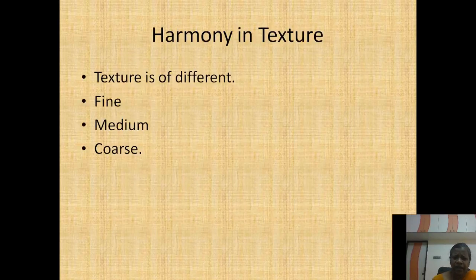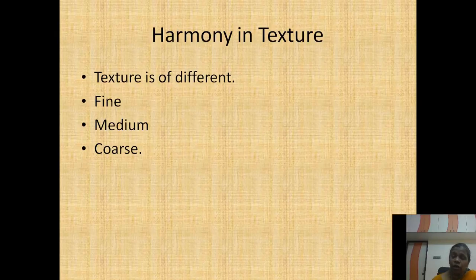Okay, ma'am. Next we are going to see harmony in texture. Texture is of different types: fine, medium and coarse. When you decorate a home or select furniture, tables, etc., fine will go well with medium, and medium will go well with coarse. Fine and coarse will not go well with each other.